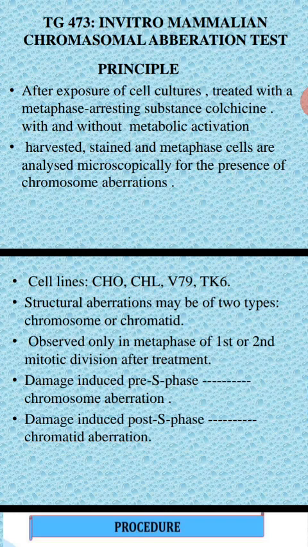So what is the principle? After exposure of cell cultures to the test compound, they are treated with a metaphase arresting substance like colchicine, with or without metabolic activation.